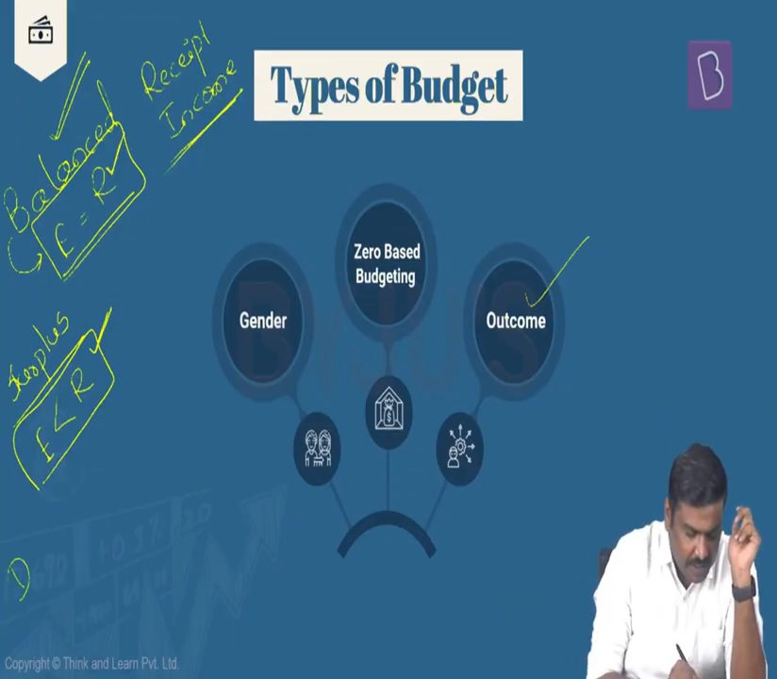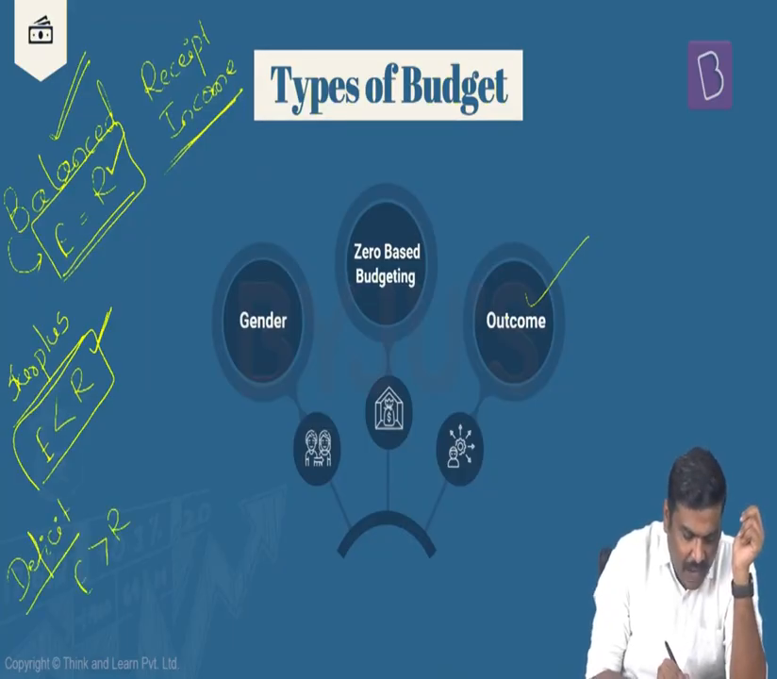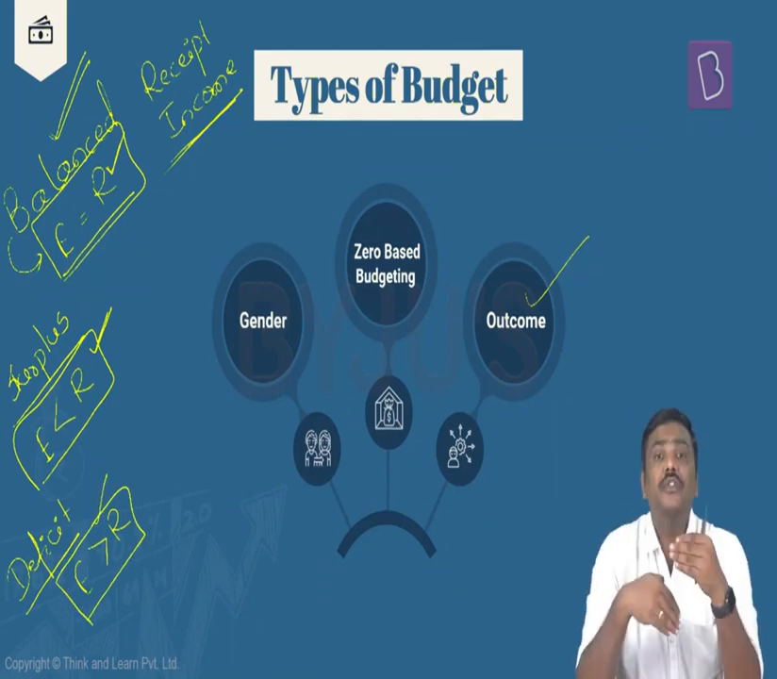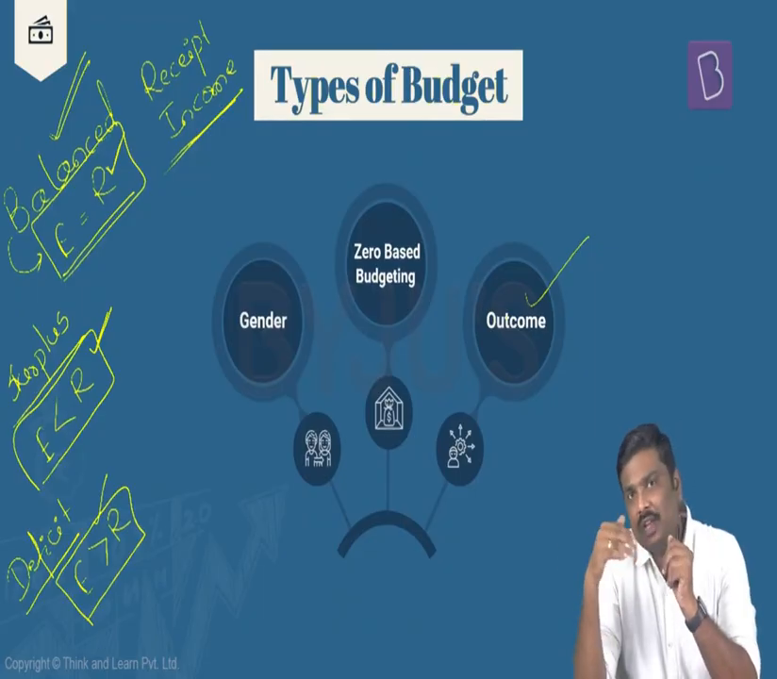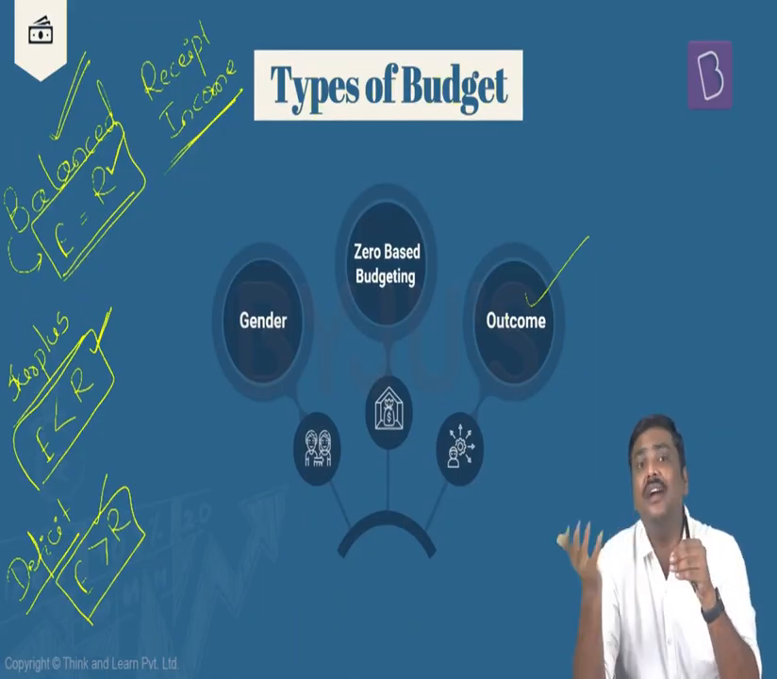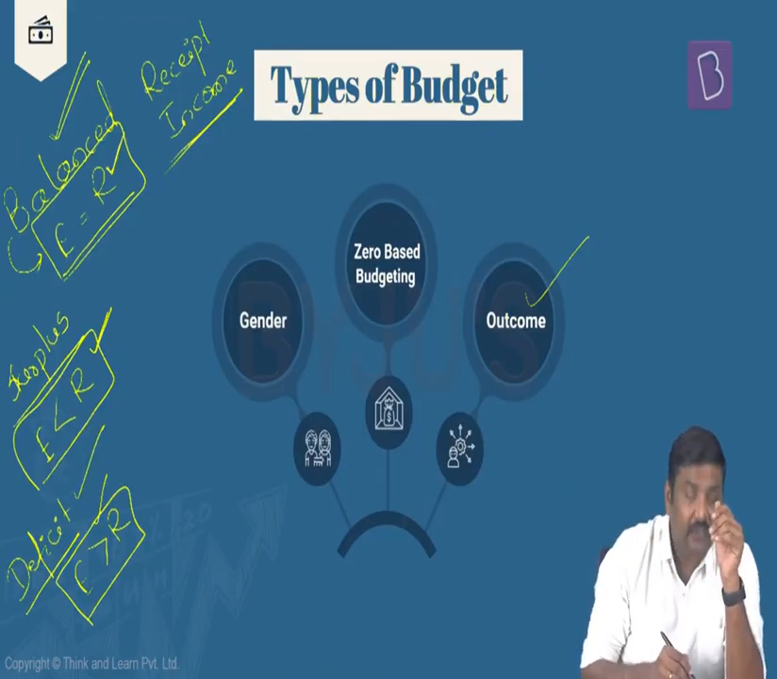And then there is a deficit budget. In the context of a deficit budget, what will happen? The amount of expenditure will be higher than the amount of revenue. For example, if the government of India this year announces that they are going to spend 30 lakh crore rupees, and on the other hand, the government will collect only an income of, let's say, 28 lakh crore rupees, there is a deficit of 2 lakh crore rupees. Right? Such a type of budget is called a deficit budget.